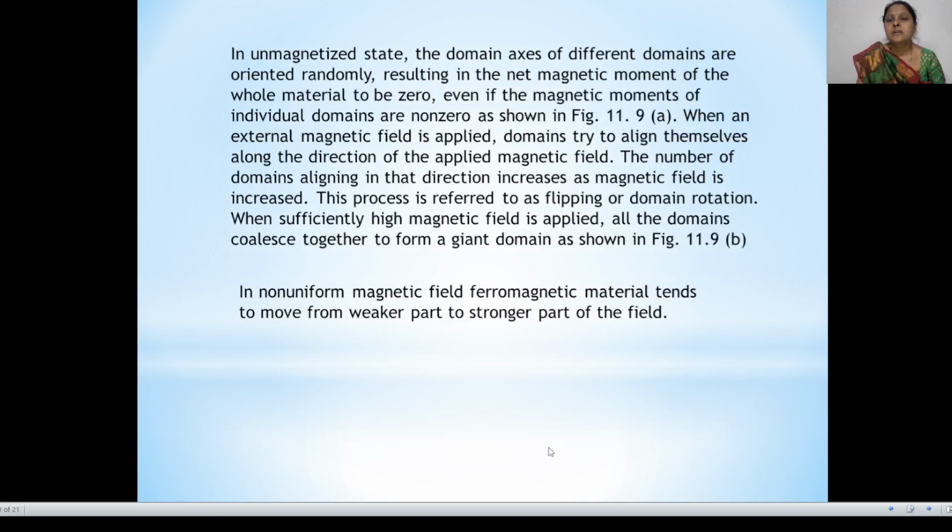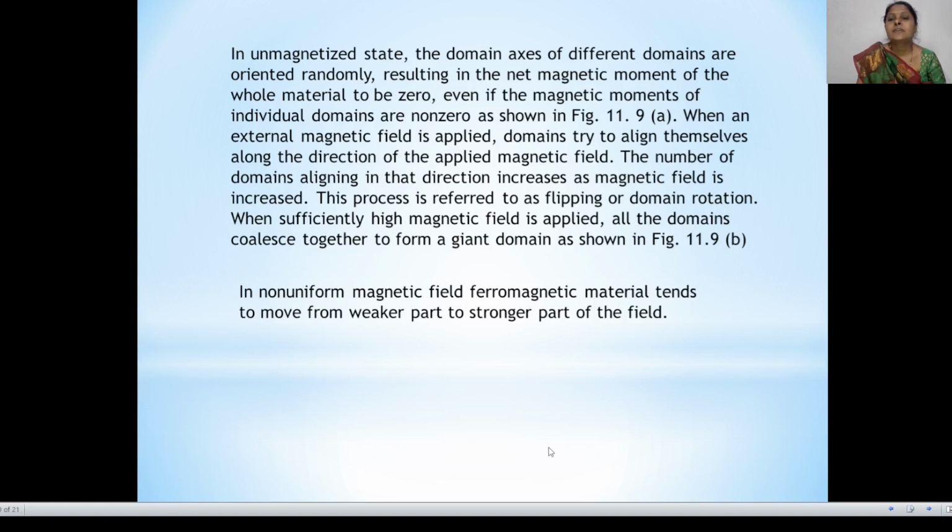In the unmagnetized state, the domain axes of different domains are oriented randomly, resulting in the net magnetic moment of the whole material being zero, even if the magnetic moment of an individual domain is non-zero, as shown in figure A.